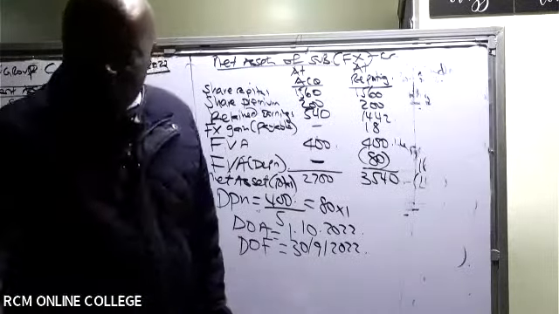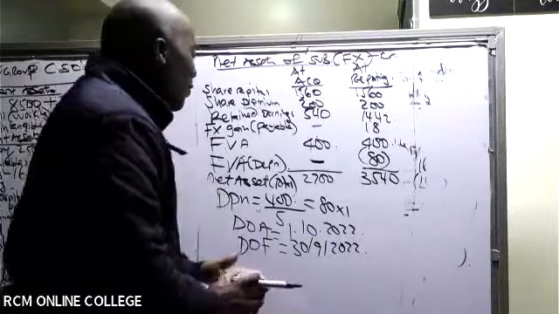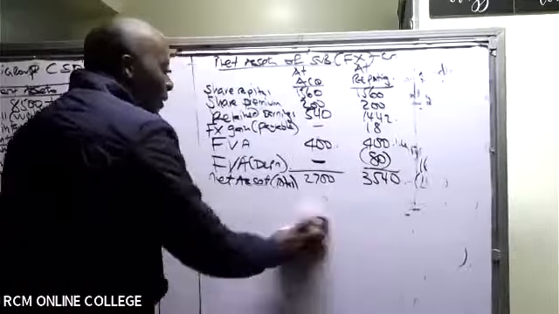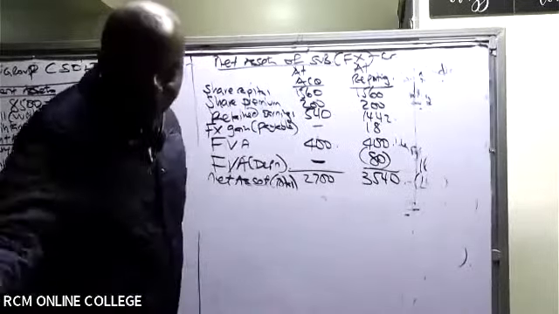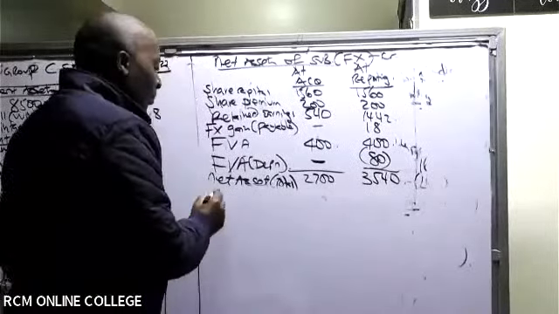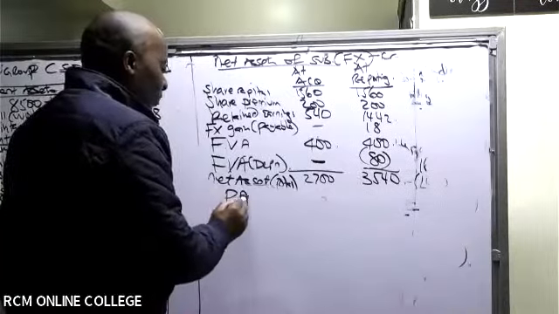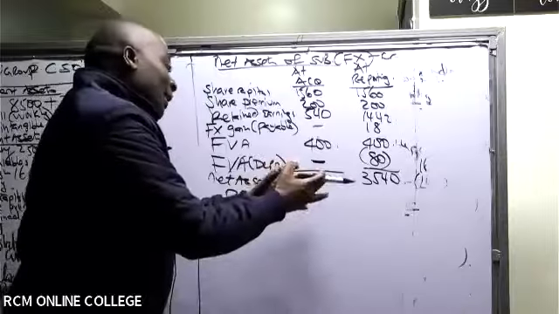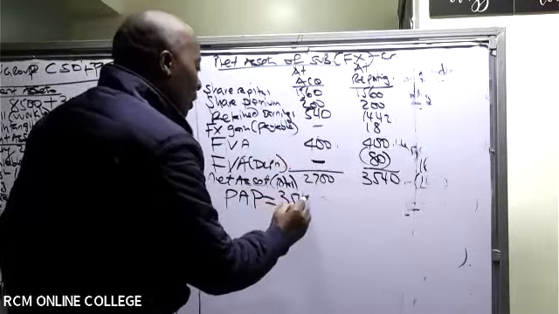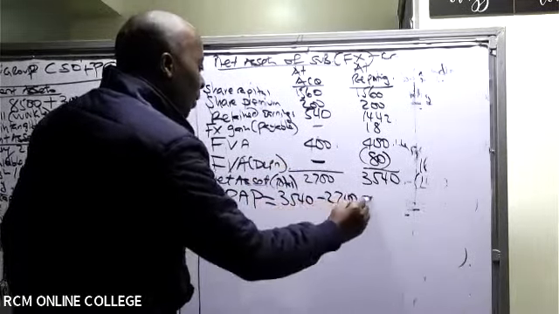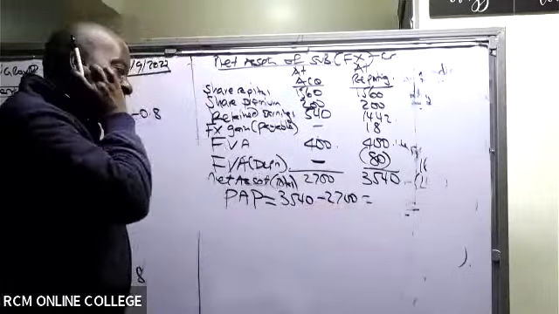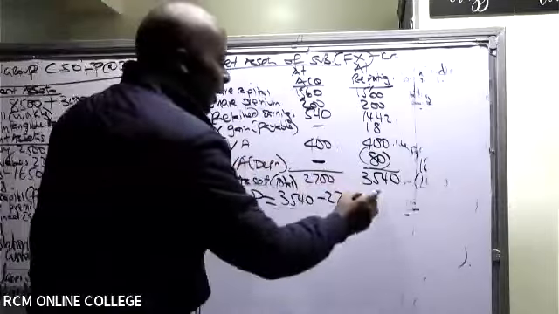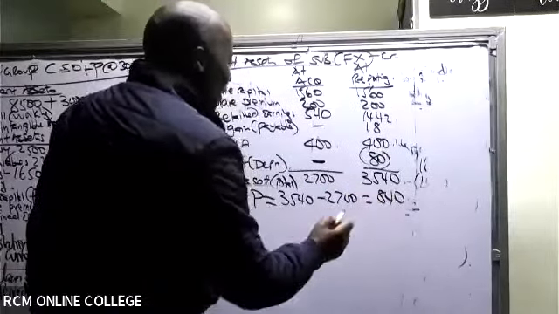So then, ladies and gentlemen, once you've done that, everything becomes very easy because now I know it's about PAP. So come and give me the PAP, the post-acquisition profit. So post-acquisition profit is the growth in our net assets. It is 3540 minus 2700, so it is 840 crowns.